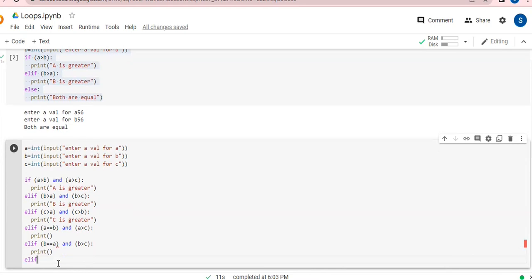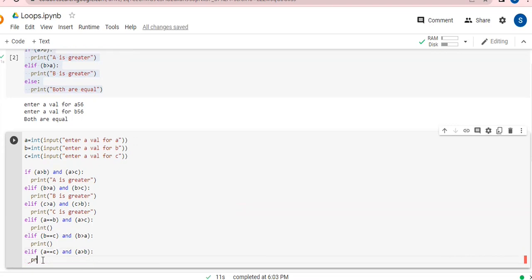Next line again, I'm going to come up here, guys, and I'm writing here now. AB we have done. This could be B and C. Sorry, this is B and C, and B is greater than A. Okay, this is the condition, guys. So AB, BC. Now I'm going to check for C and A. I'm going to check A is equal to C, if A and C both are equal but A is greater than B. Okay, so I'm going to write like this. Next, I have the possibility that all are equal, guys. This is again a possibility.